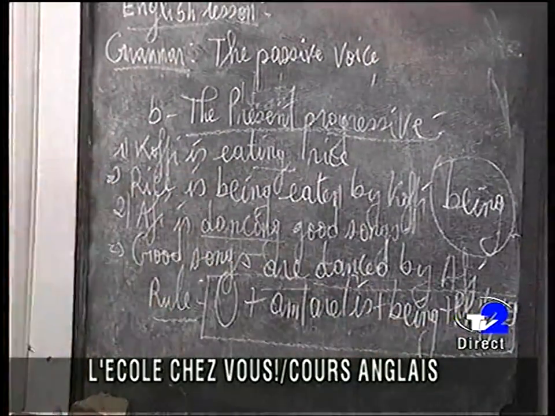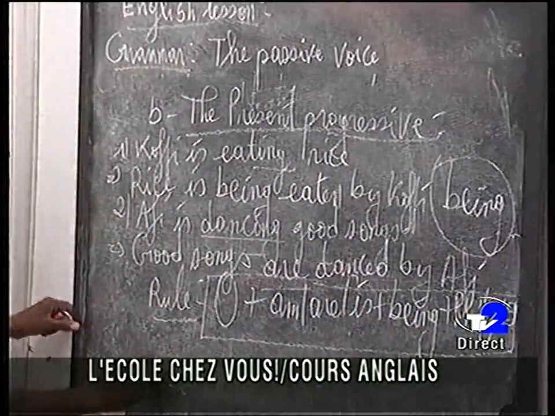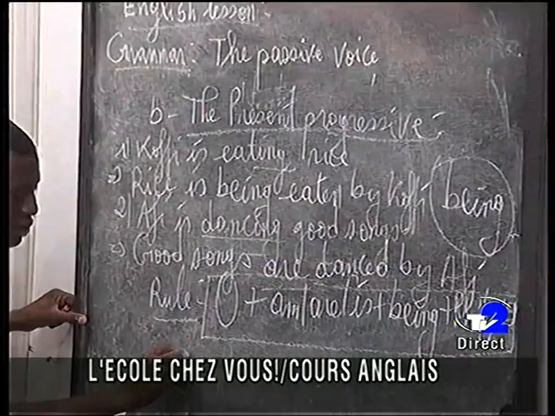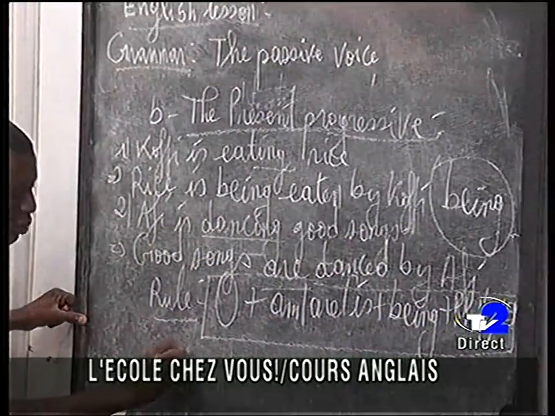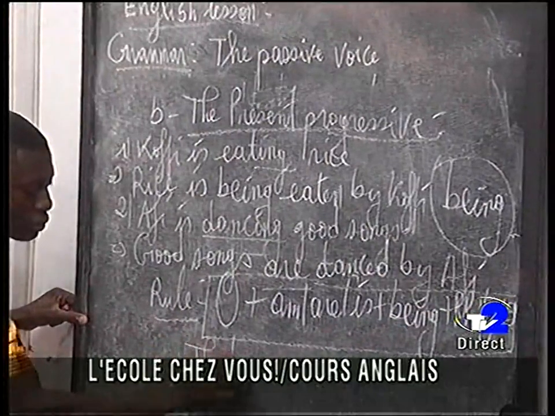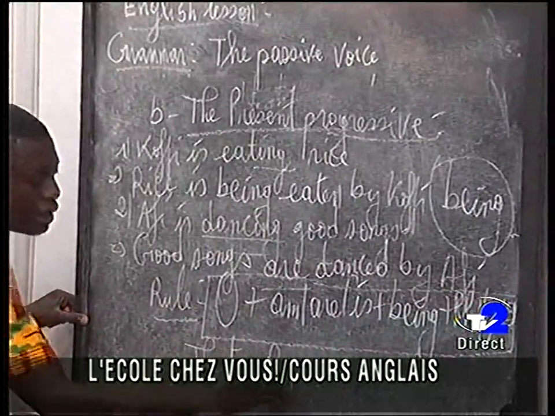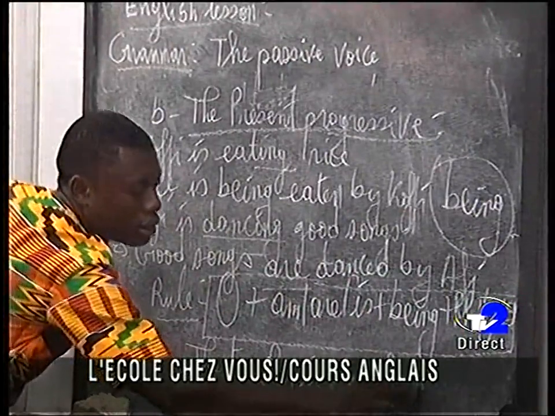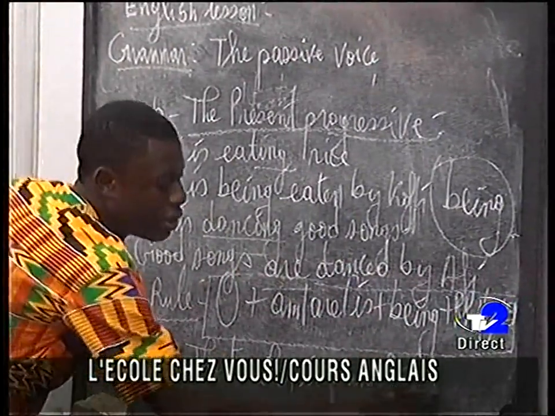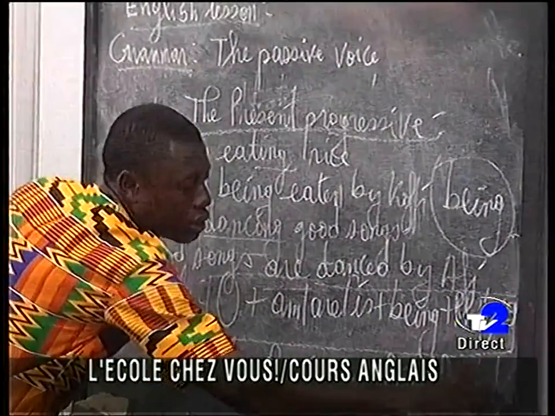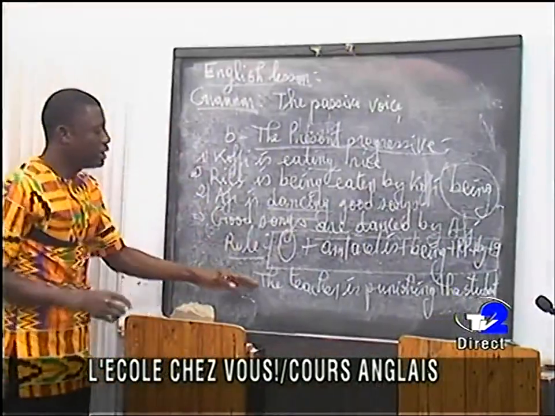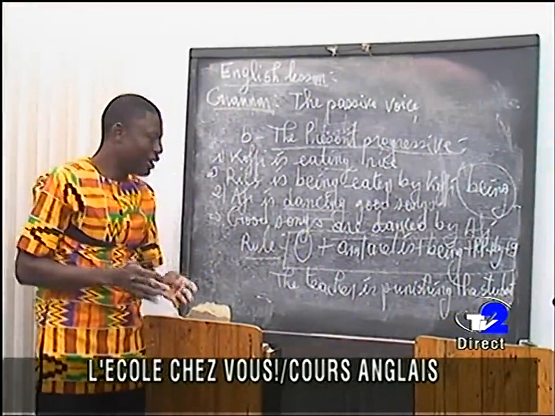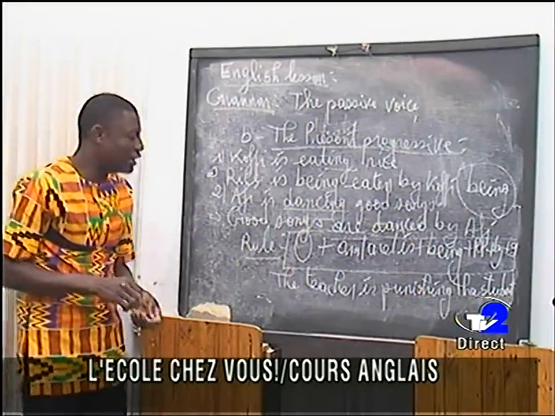By plus subject. Now another homework for you again. I know that you do it. I will check it. Okay, so you transform this sentence from active to passive for me. The teacher is punishing the students. Okay, the teacher is punishing the student. I will let you do it at home, and later you call me and tell me what you have tried.